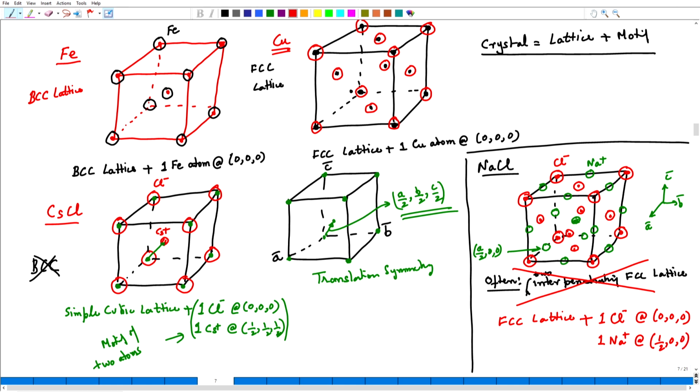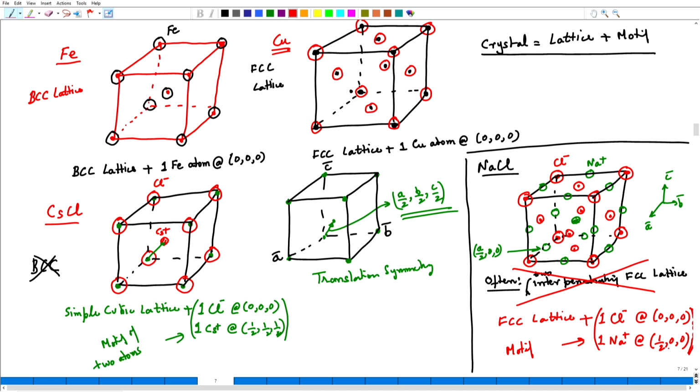then this sodium ion is in the motif. So, this is my motif. Again, a 2 atom motif, with a chlorine ion at 0, 0, 0 and a sodium ion at half, 0, 0.